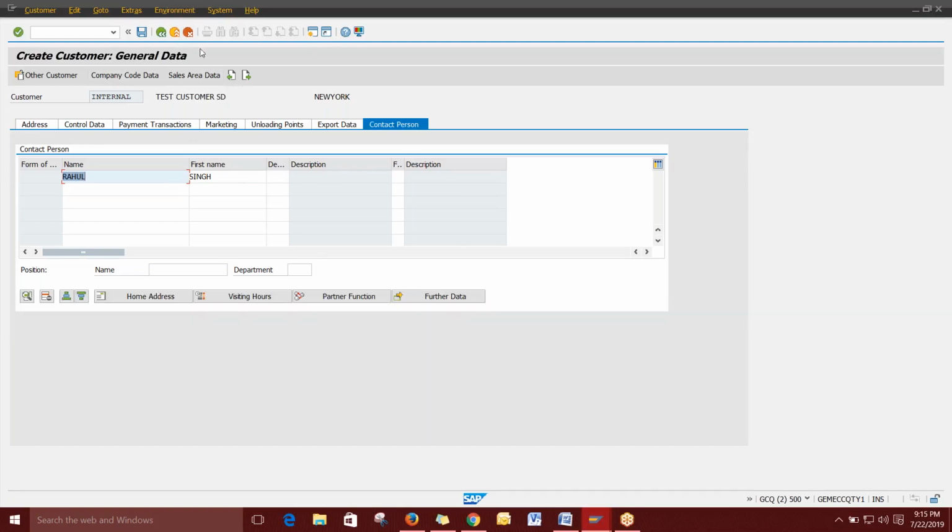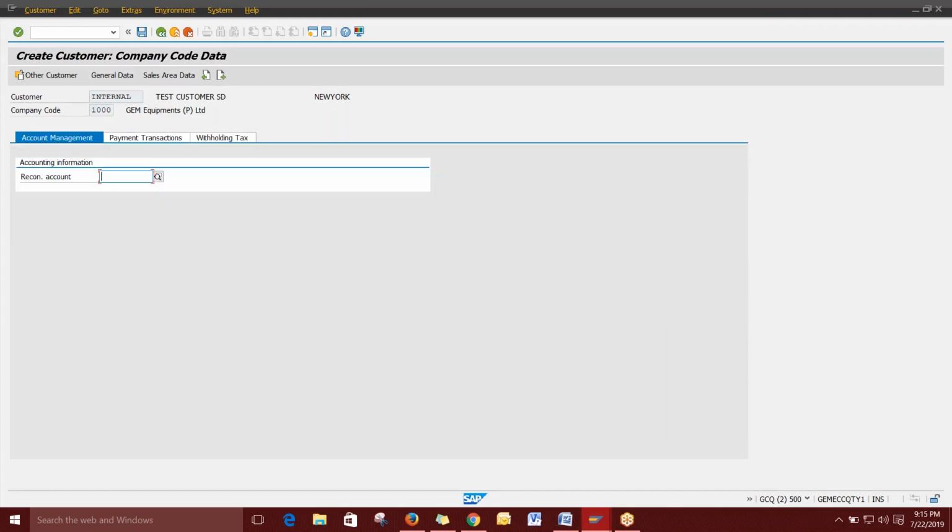Here you can see we are now in the general data. The other two, that means company code data and sales area data, are open. When we open the company code data, then general data and sales area data will remain open. You can see, right? So I'm clicking the company code data. Now you can see the general data and sales area data are open because you are on the company code data page. Here it's asking for a recon account.